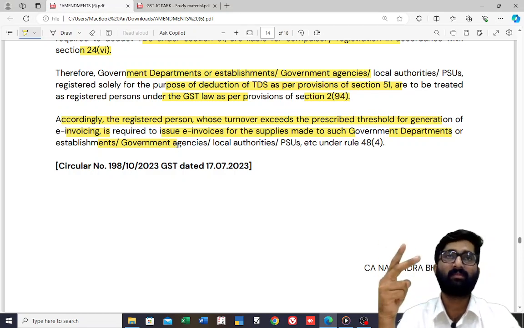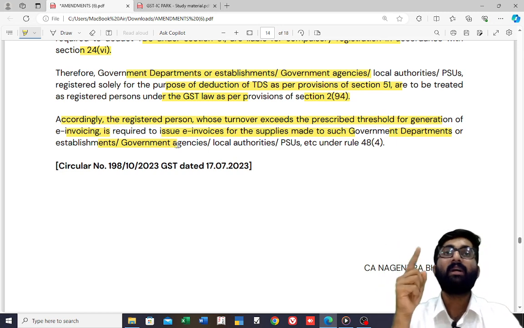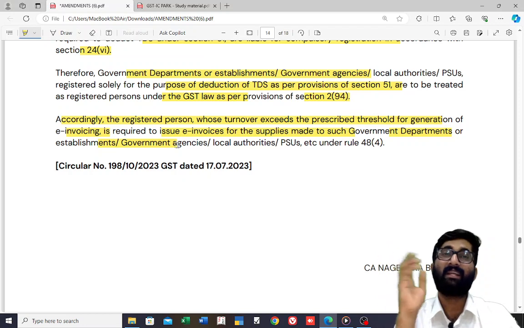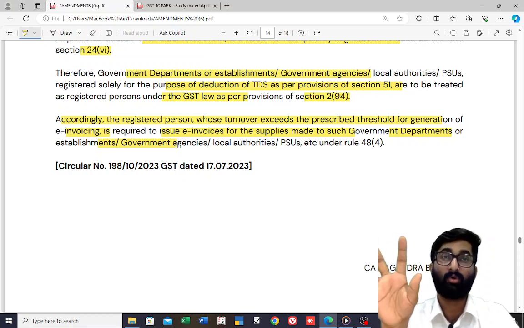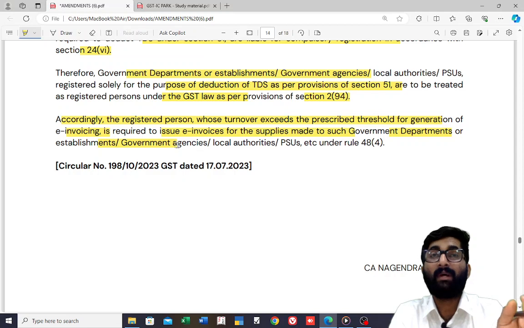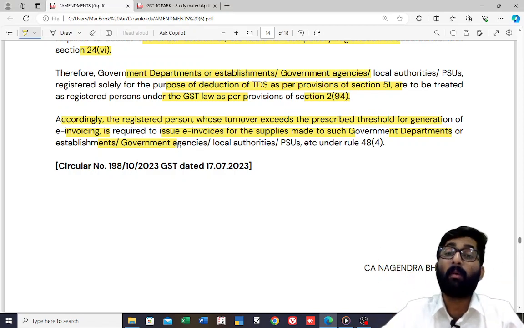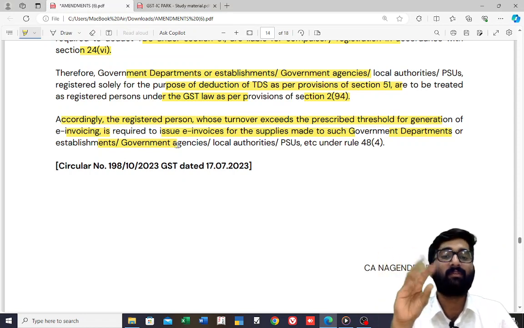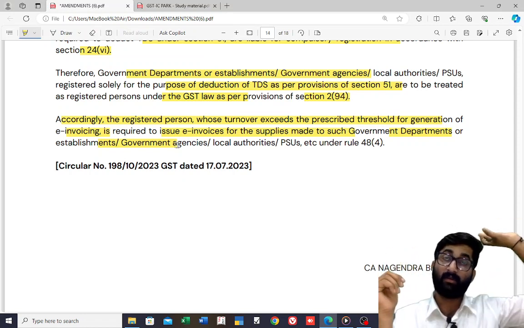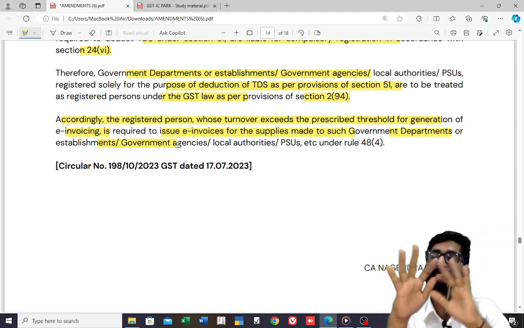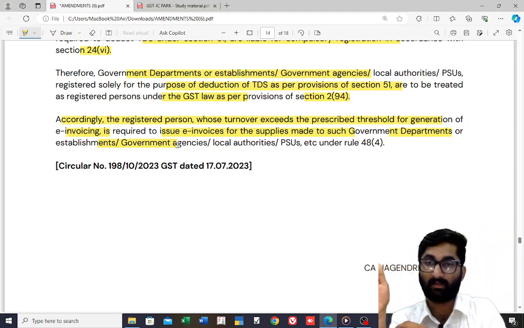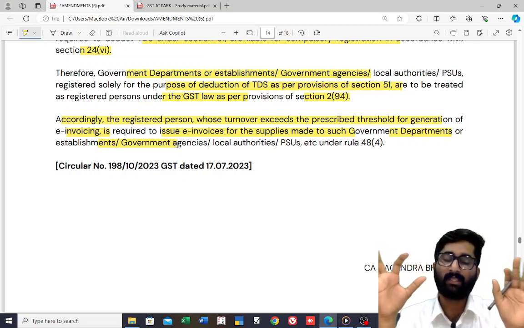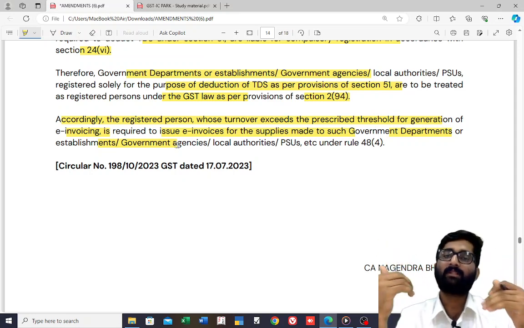So the two circulars were there. One notification, another one circular. What was the notification? Earlier it was 10 crores. Now it is 5 crores. If your turnover in any of the preceding financial years from 2017-18 till now is greater than 5 crores, you have to do e-invoicing. First, in May 2020, it was 500 crores. Progressively they have reduced it. Now it is 5 crores. If your turnover is more than 5 crores, then e-invoicing is mandatory if you are supplying to a registered person.